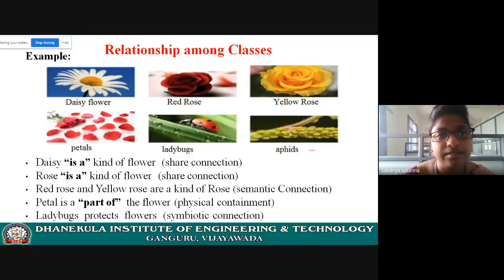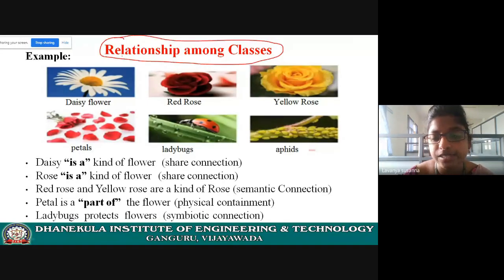Okay, relations. Examples coming. Now let us see the relationship among the classes. Up to now you have seen relationships between objects, right? What are the relationships between objects? Links and aggregation. Now let us see relationships among the classes.